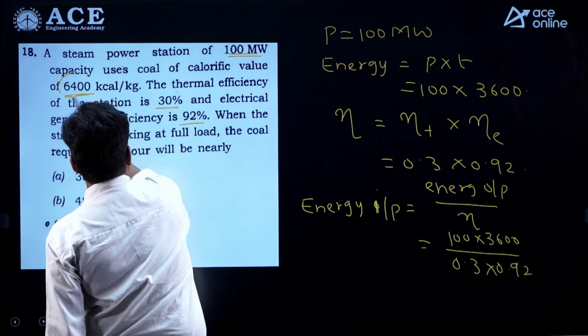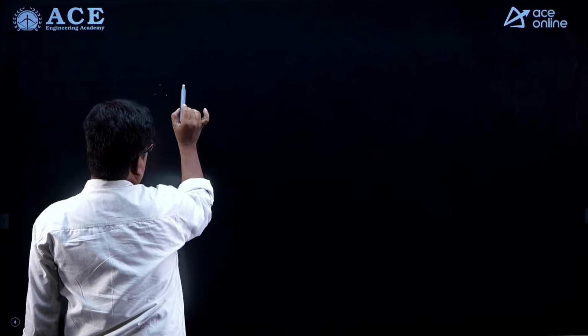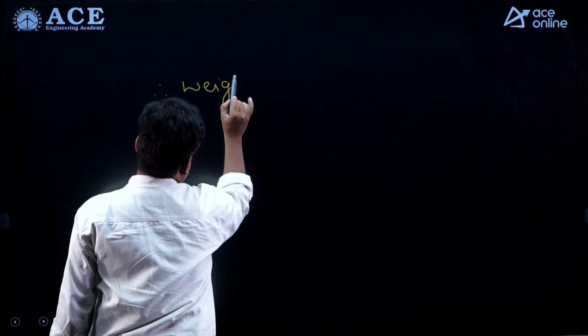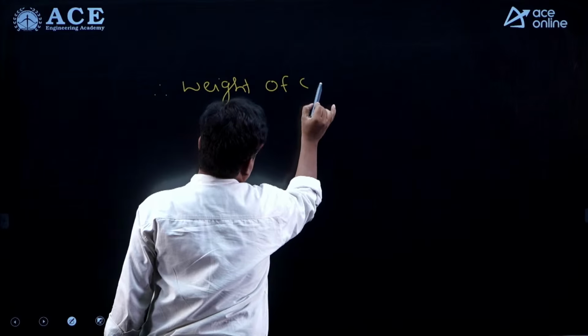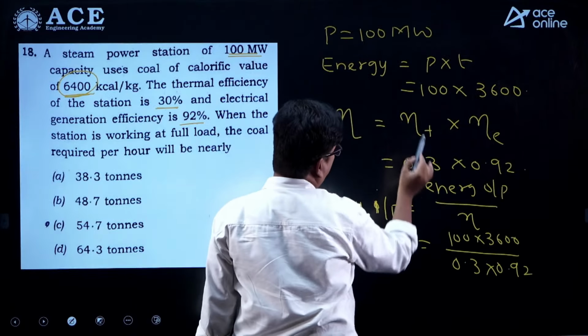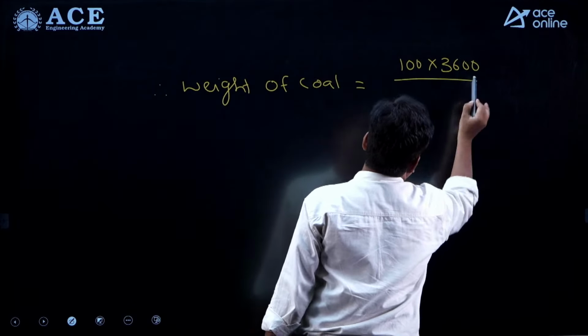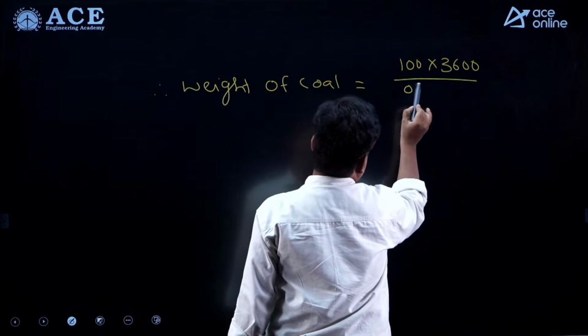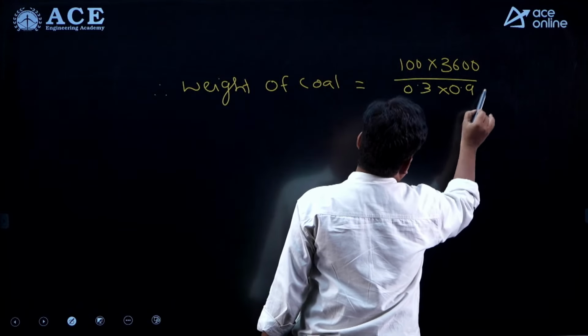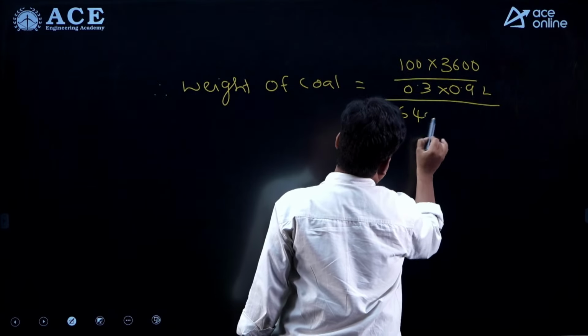What is the calorific value? 6400. Therefore, we can calculate the weight of coal. Weight of coal is nothing but the energy input divided by the calorific value. So what is the energy input value? 100 into 3600 divided by 0.3 into 0.92, divided by the calorific value. How much is it? 6400.